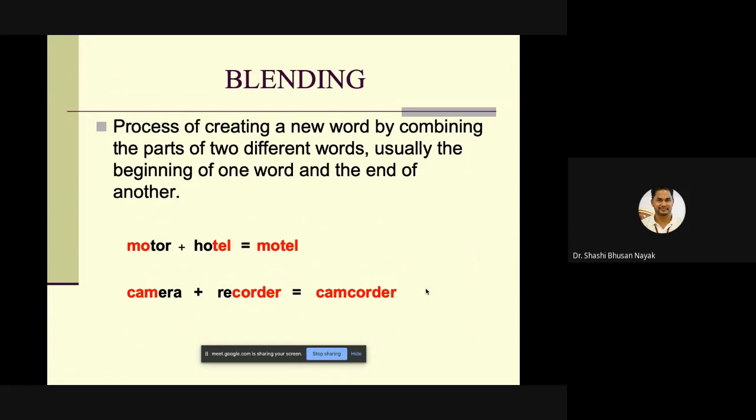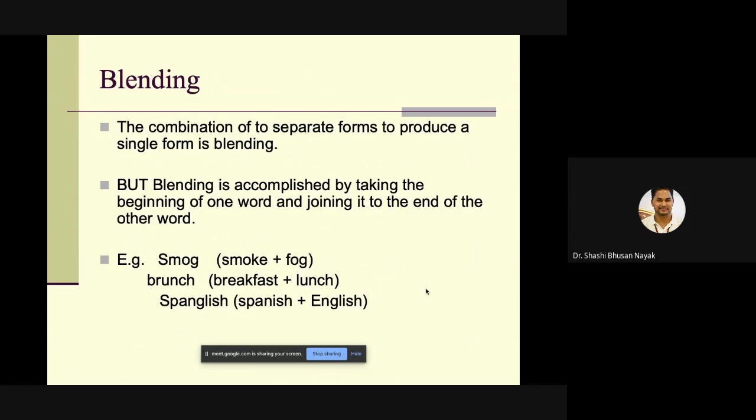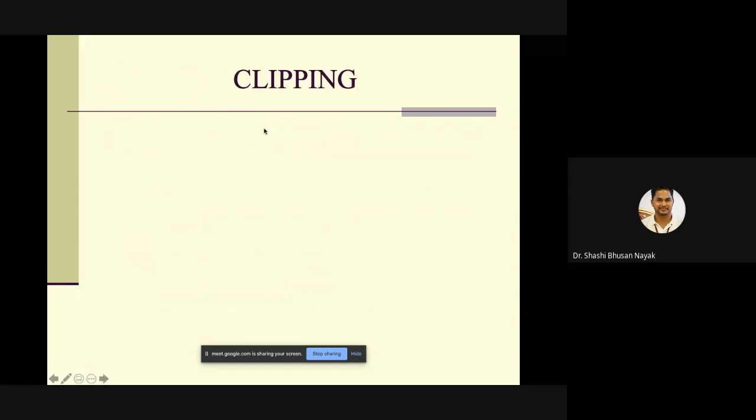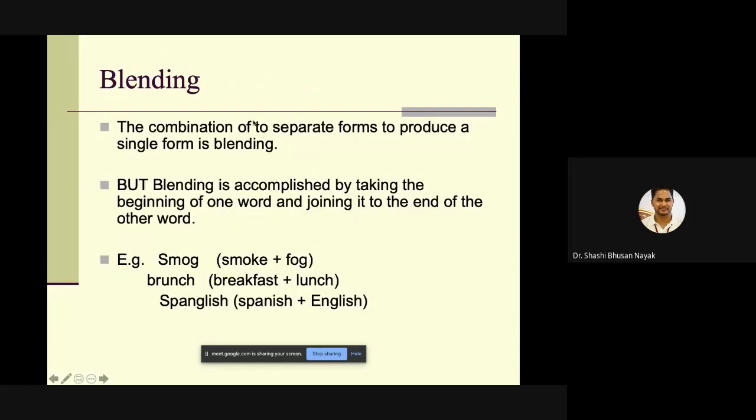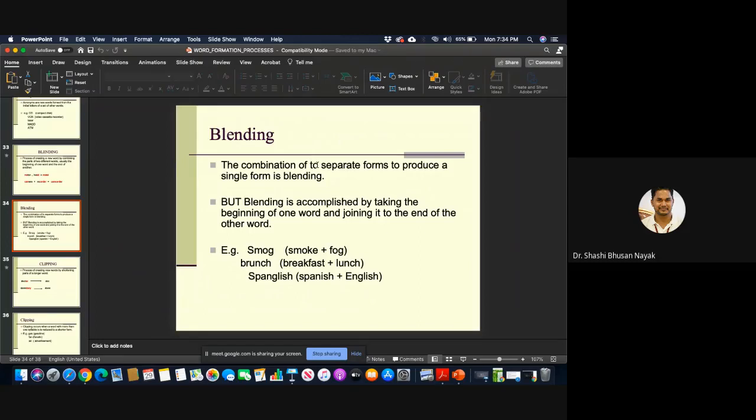Then this blending, the combination of, sorry, there is a spelling mistake here. It is TWO. Please read that as TWO.